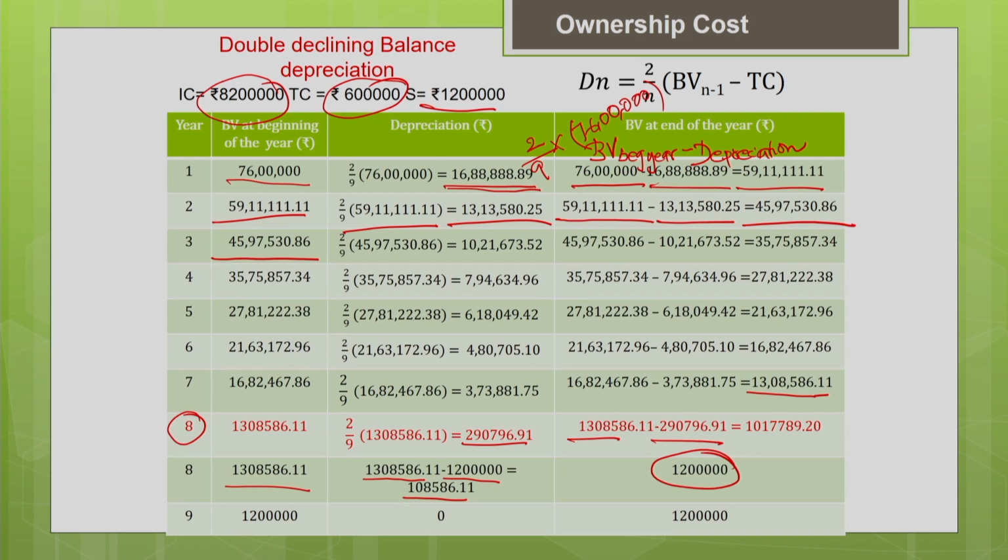Now for the 9th year, depreciation will be 0 because I cannot depreciate further. I have already reached the salvage value, so that is why depreciation is 0. So finally you can see at the end of the 9th year your salvage value is 12 lakh, as estimated earlier. So this is how we estimate the depreciation using the double declining balance method.